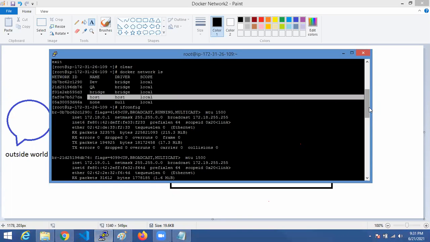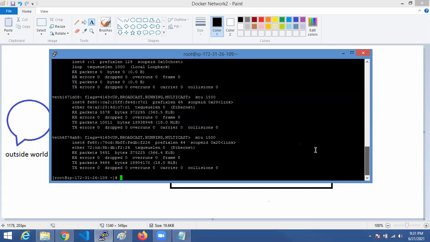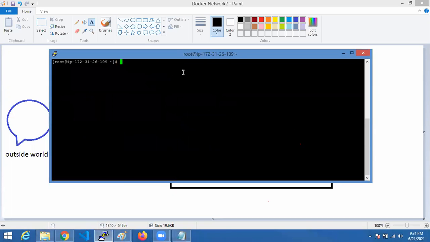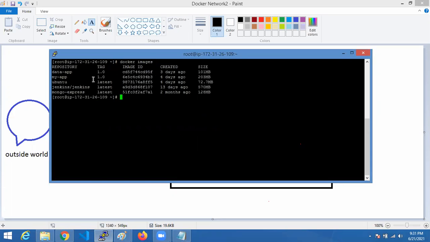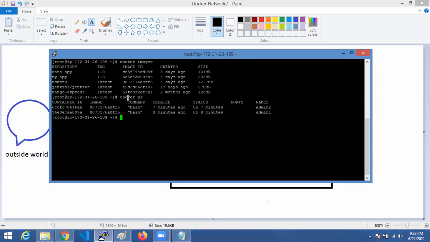Okay, to create that simply, directly I want to create like this. How we have created the containers in specific networks, here also we can create from Docker images. Now see here, docker ps: two containers running. One is in the default network, that is the bridge network. Another one is our custom network, that is dev. Now I'm going to create one more container in a host type of network.